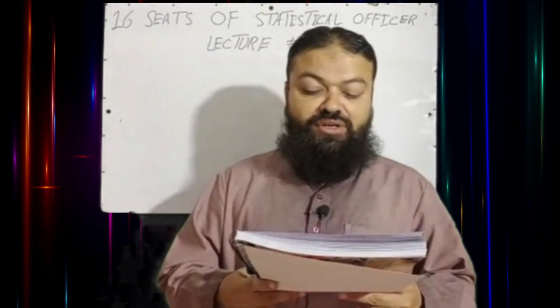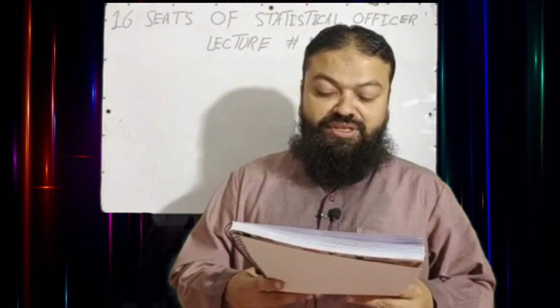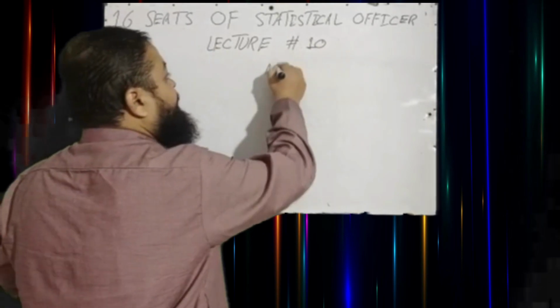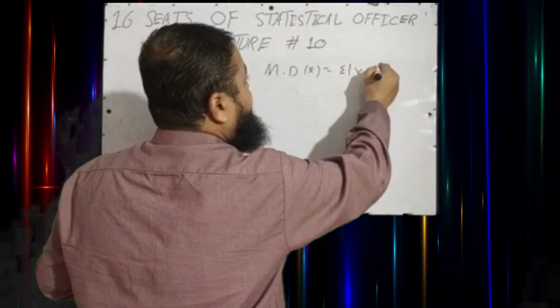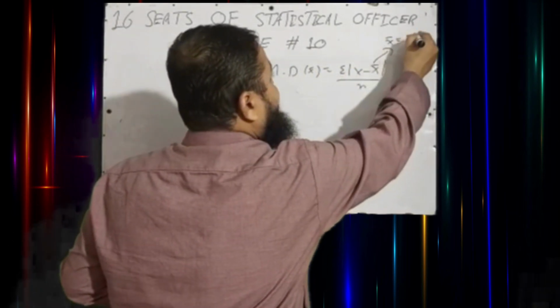Question number 4. Which of the following measures is not based on all the observations? Mean deviation, standard deviation, range, all of these. Mean deviation. What is the formula of mean deviation from mean? That is summation modulus x minus x bar over n, and we know x bar is summation x over n.